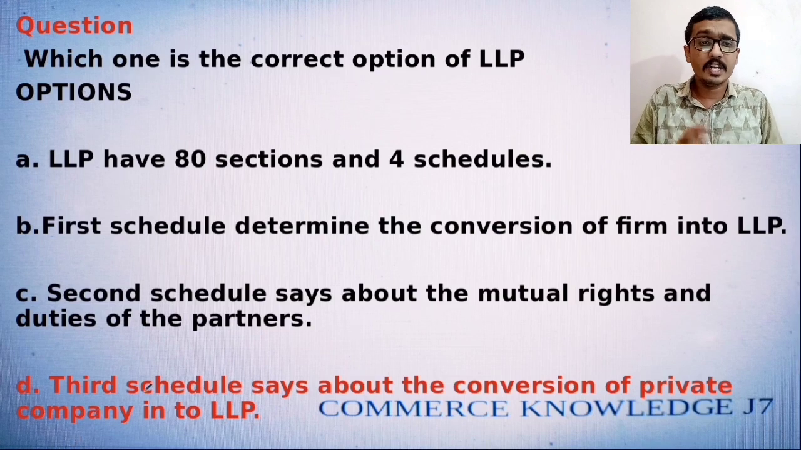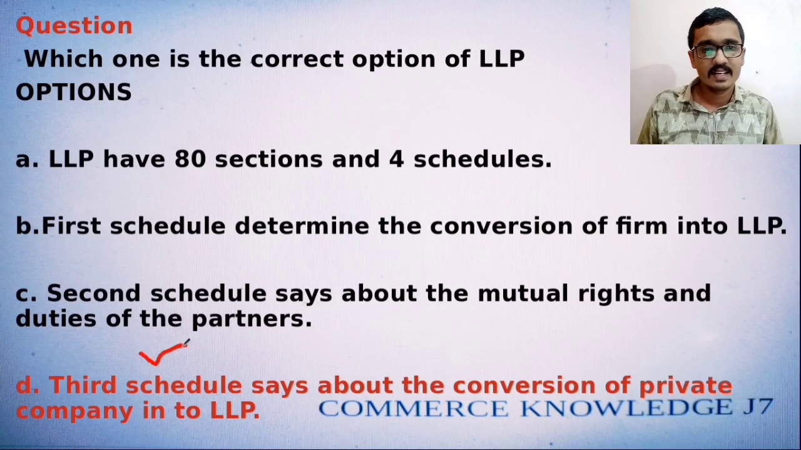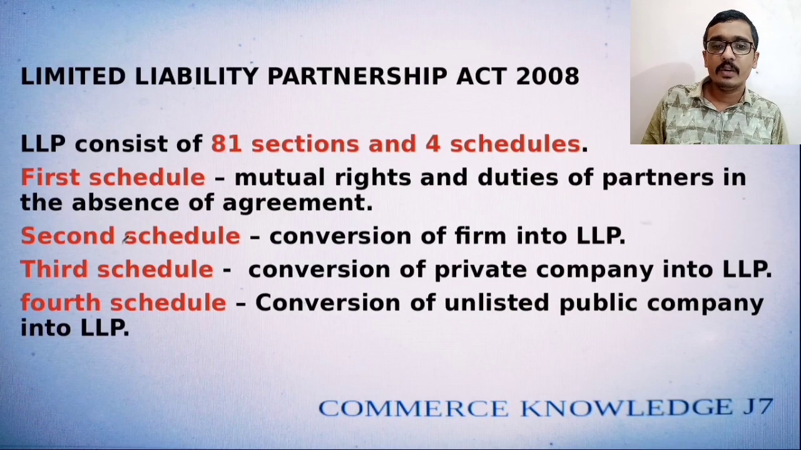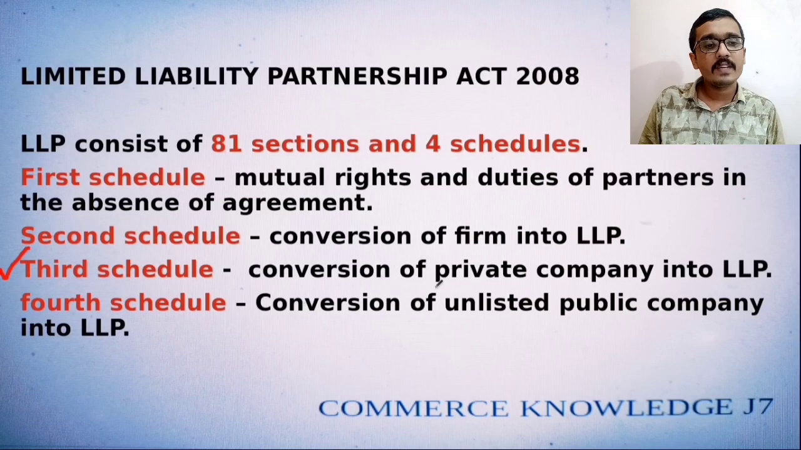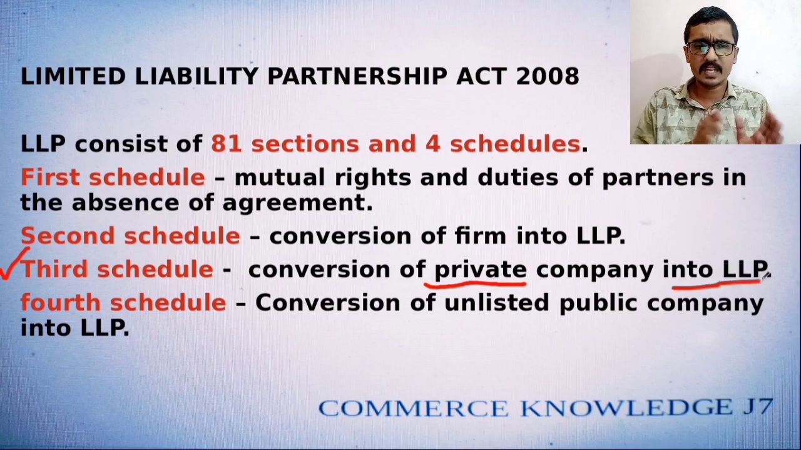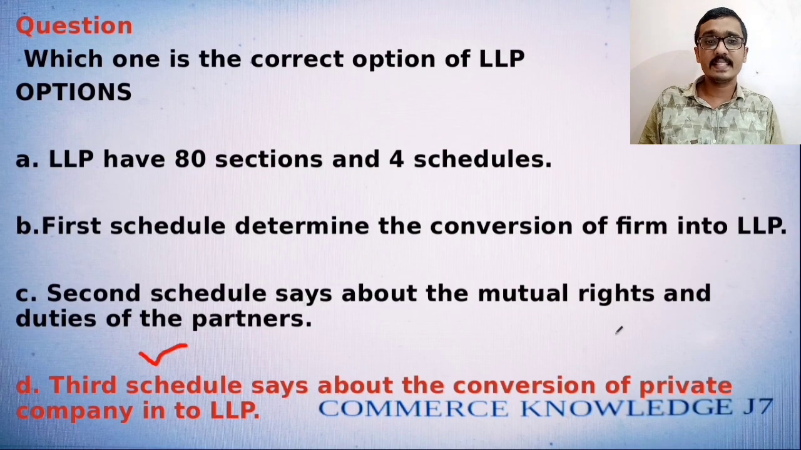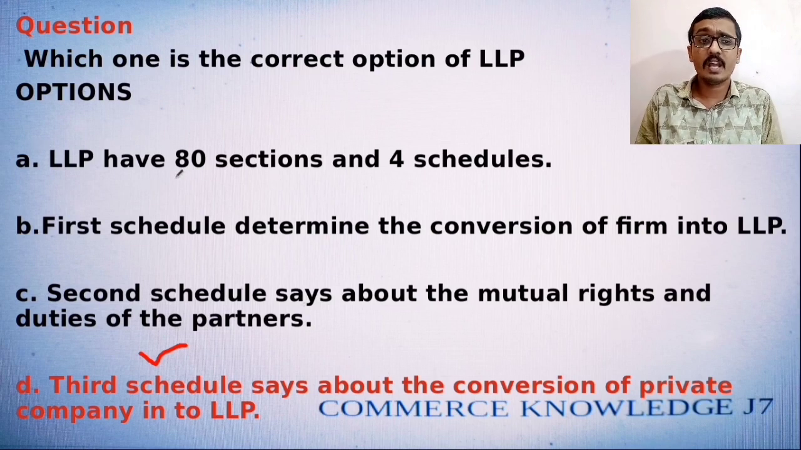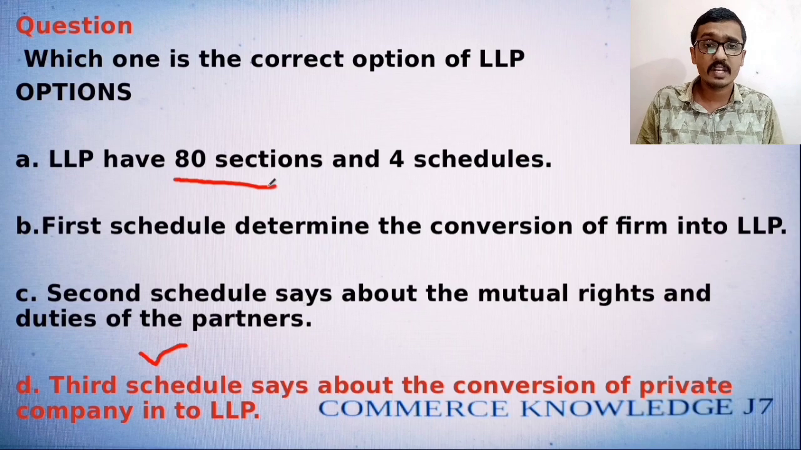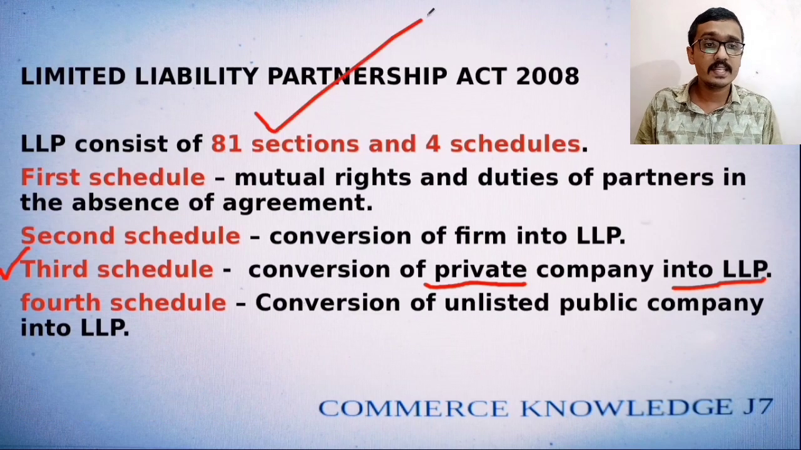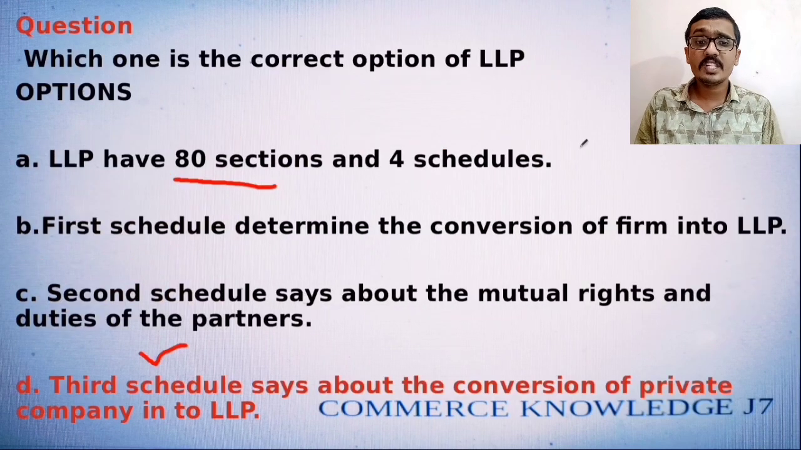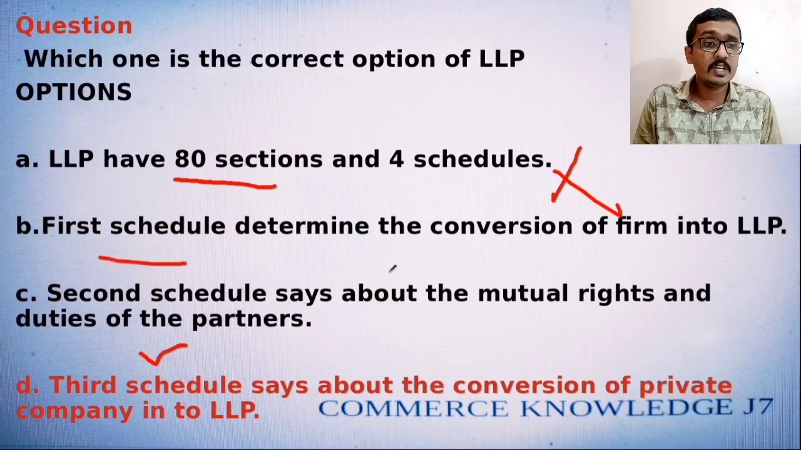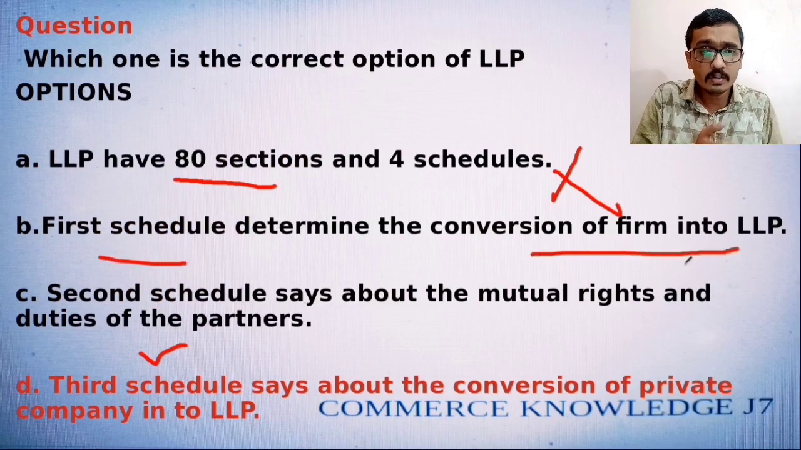The third schedule says that the conversion of a private company into LLP, Limited Liability Partnership. That is why option D is the right answer. The first option says LLP has 80 sections and 4 schedules, but it has 81 sections, so this one is wrong. Then the first schedule determining the conversion of a firm into LLP is also wrong.